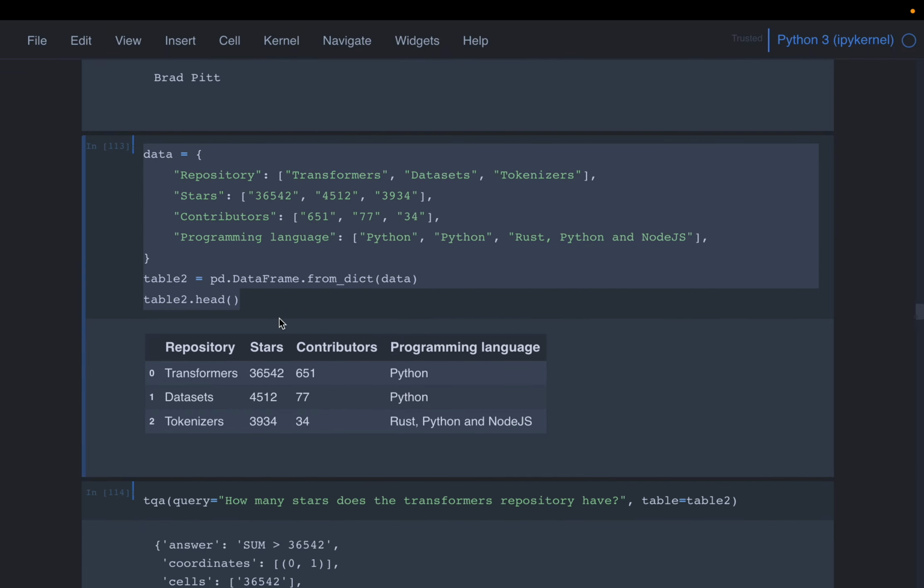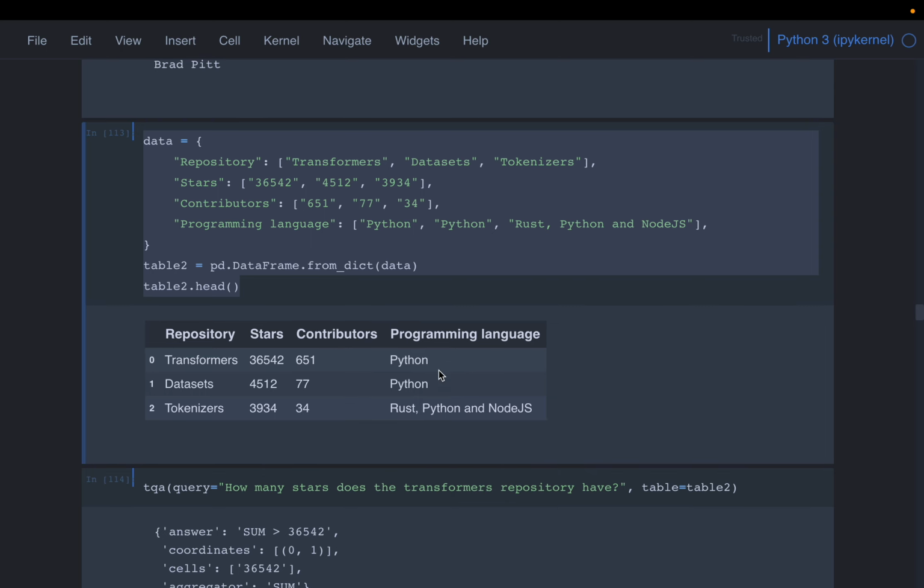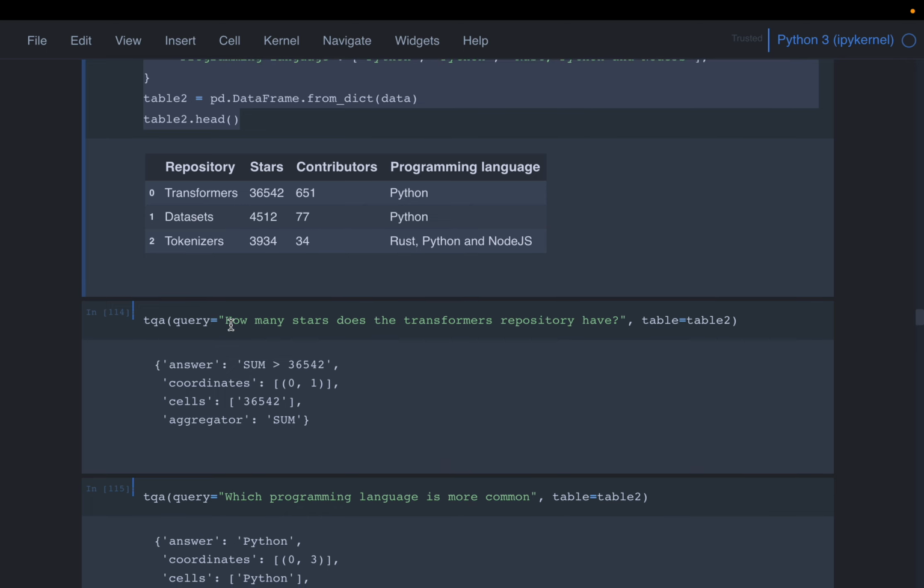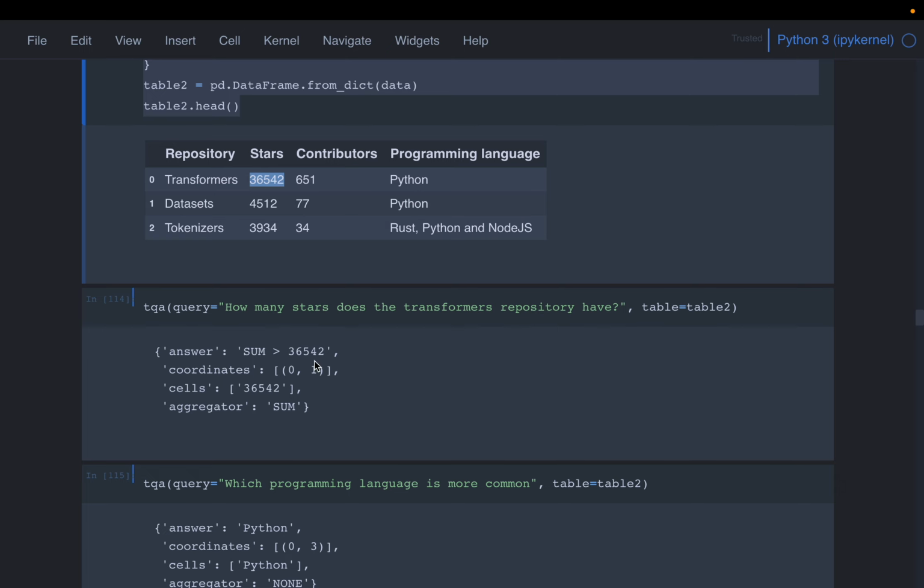Here we have another data frame with 4 columns: the GitHub repository, the stars, the contributors, and the programming language. Then again, we ask the query, how many stars does the transformers repository have? This transformers is referring to Hugging Face. By now it has some 65,000, I guess. This is some old data. It replied with a sum, I'm not sure why. Probably it's thinking we are asking for some sum, but it's close.